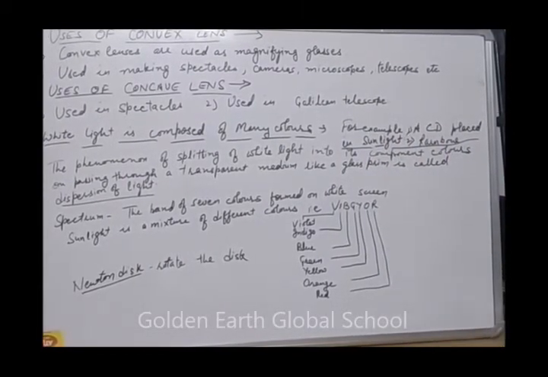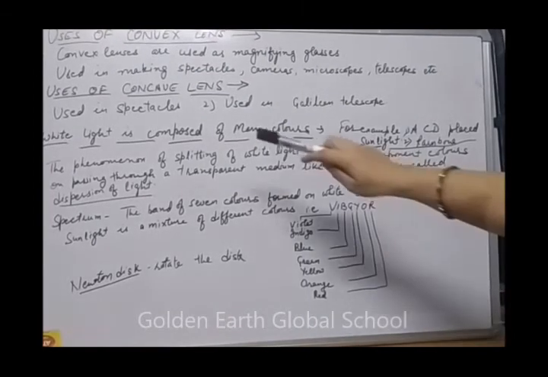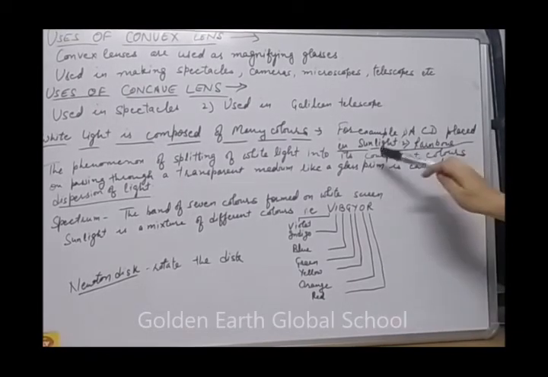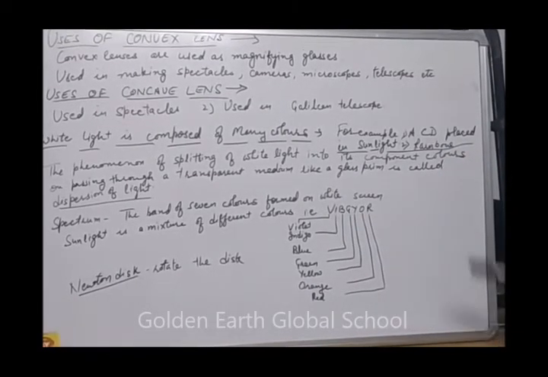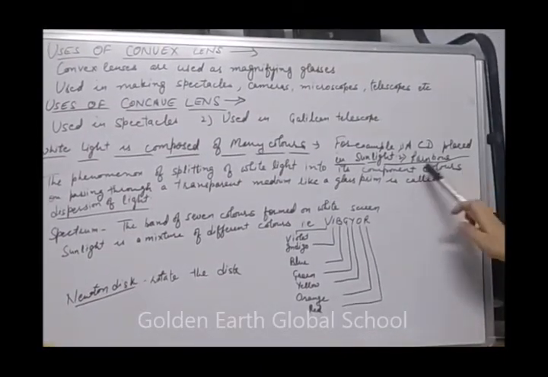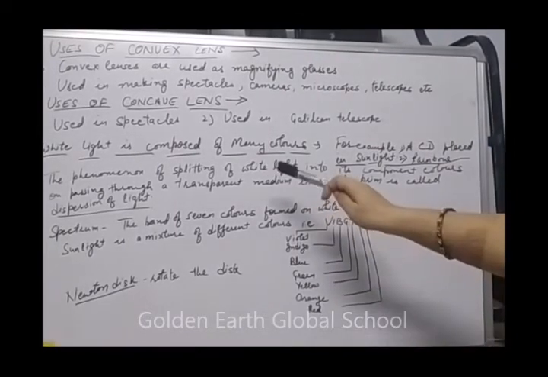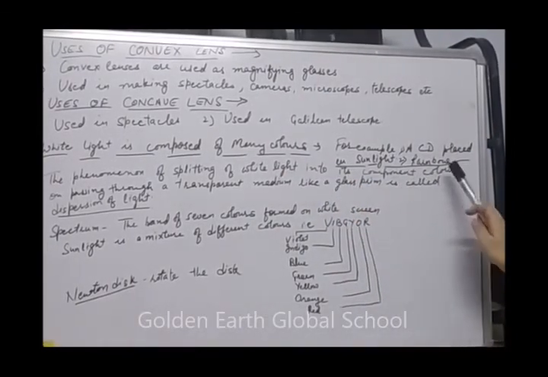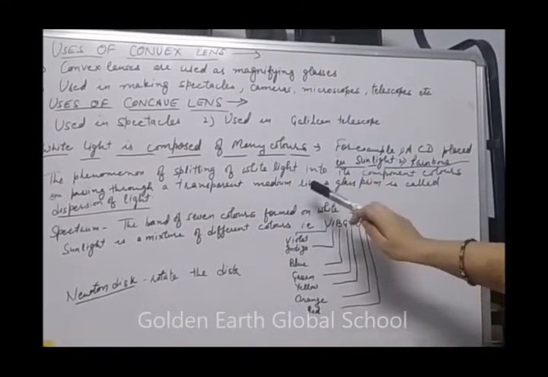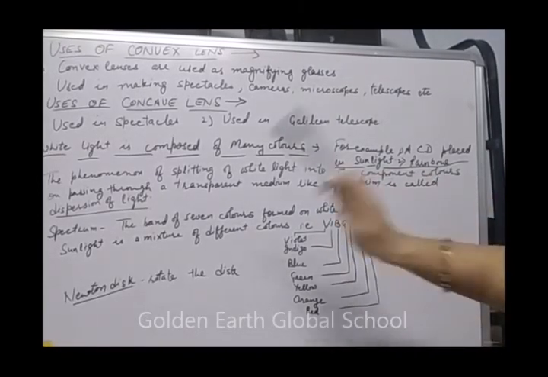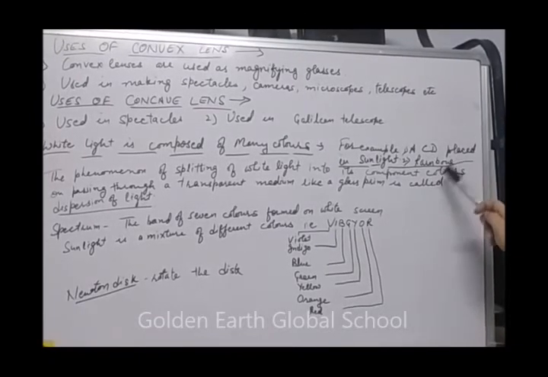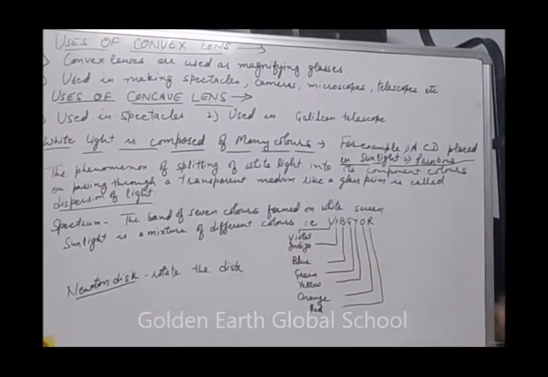Next topic we are going to start is that white light is composed of many colors. How? For example, if you see a CD placed in sunlight, you will see different colors. In a rainbow also you will see the different colors. The phenomenon of splitting of white light into its component colors on passing through a transparent medium, like a glass prism, is called dispersion of light. Means you can see a rainbow in the sky because of the phenomenon called dispersion of light.